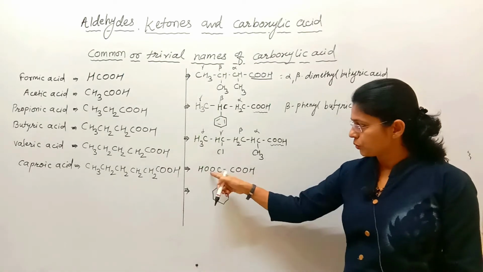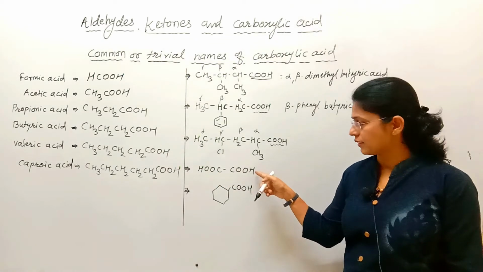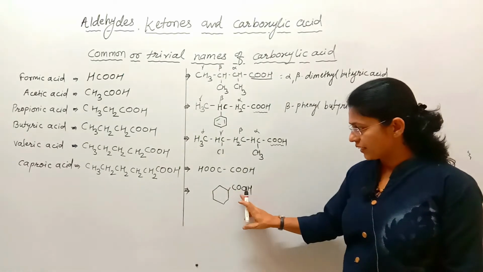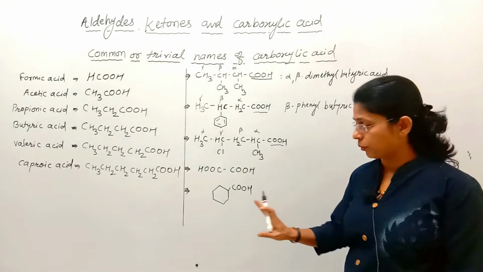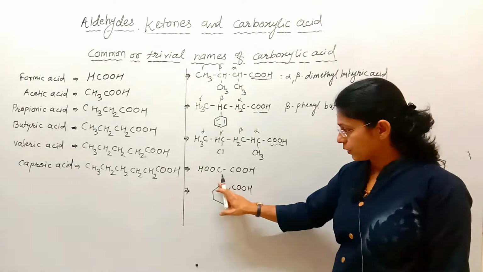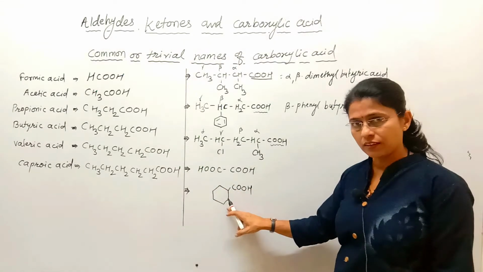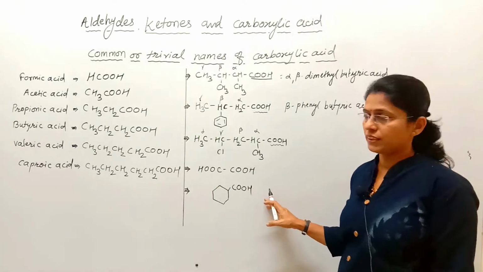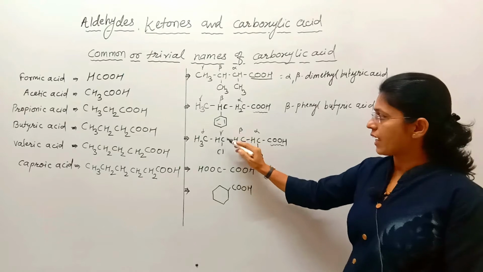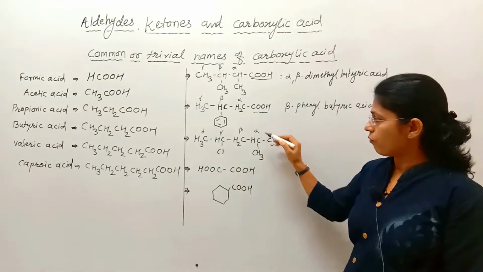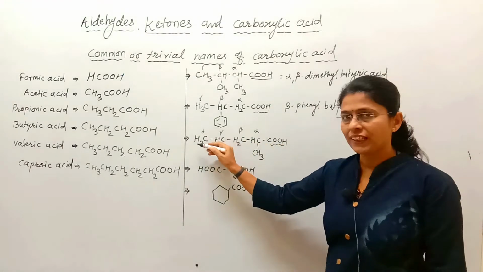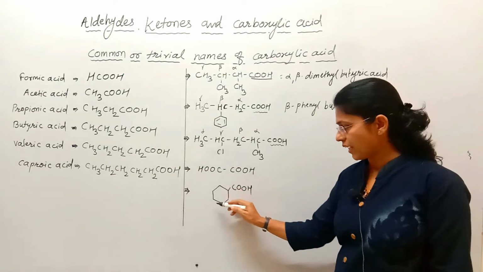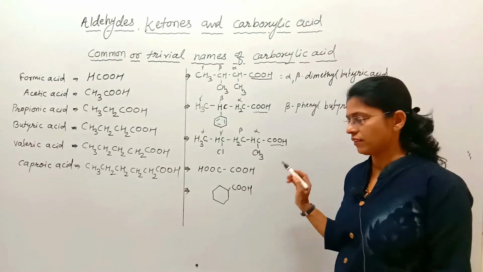See here, two COOH groups are there; we know that this is oxalic acid. Here a ring is attached to COOH, not an aromatic compound. A 6 carbon ring is there, so it is cyclohexyl carboxylic acid. Look once again: this is gamma chloro, alpha methyl valeric acid, this is oxalic acid, and this is cyclohexyl carboxylic acid.